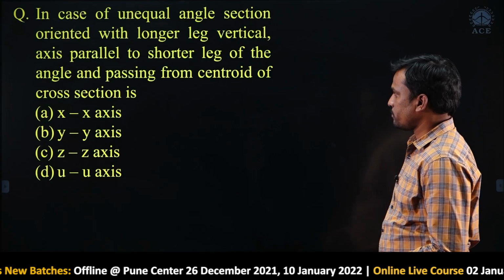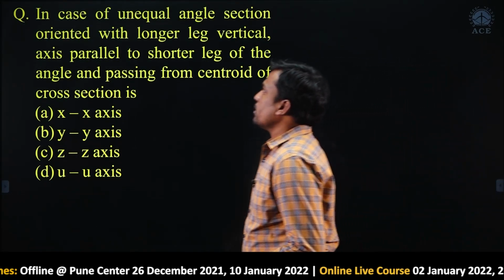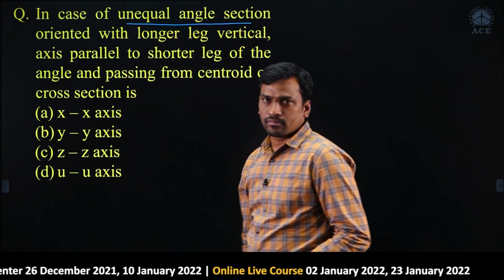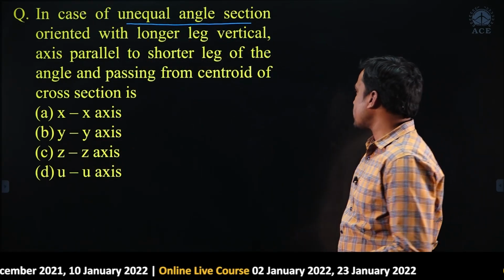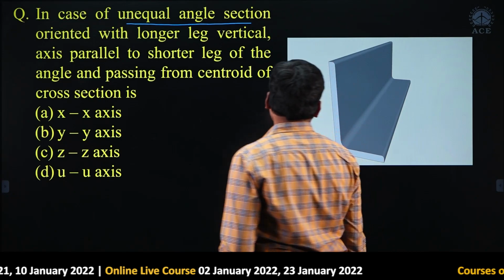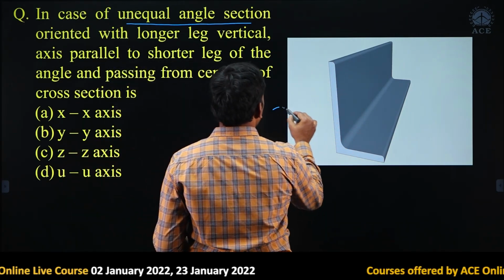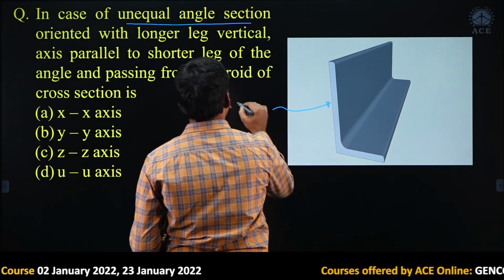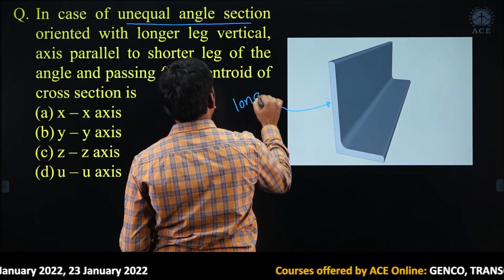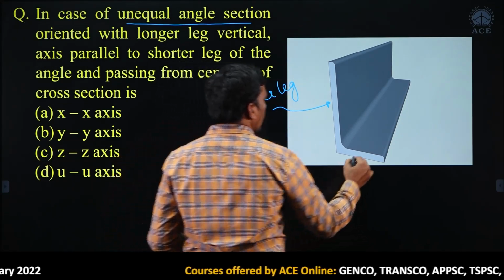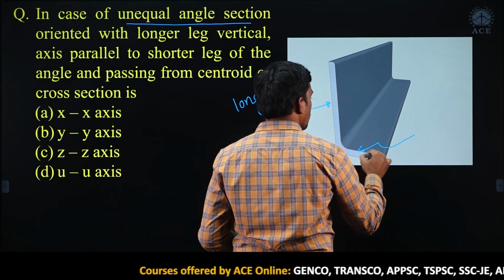Now next question. In case of an unequal angle section, given an unequal angle section, now this is the unequal angle section, right? Students, for example, this is the longer leg and this is the shorter leg.